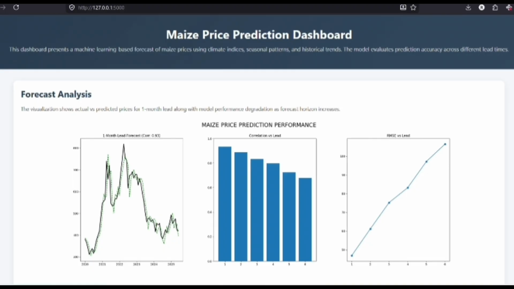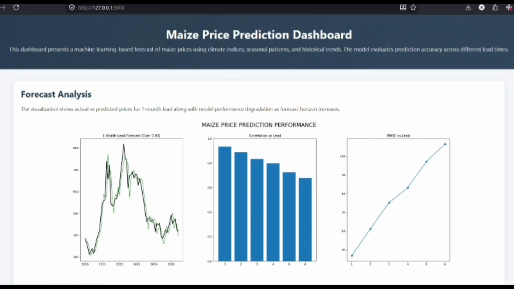The final line plot on the right acts as the inverse validation of our bar chart, mapping the root mean squared error versus lead horizon. As expected, the error curve starts at its lowest point of approximately $45 for 1 month lead. Because errors accumulate recursively across the 6 month forecasting window, the line scales upward linearly, topping out at an RMSE of roughly $105 at lead month 6.